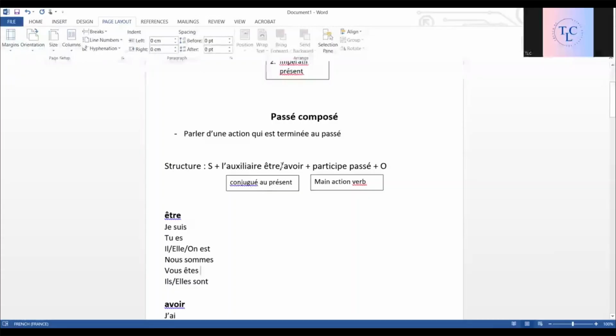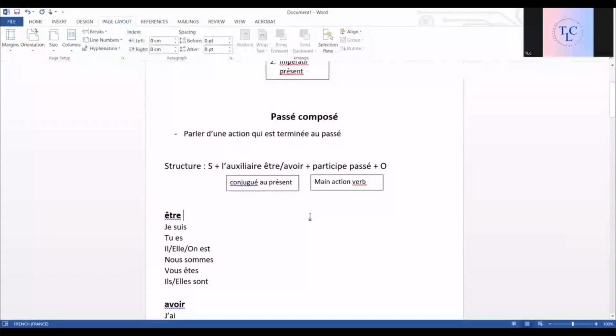But there's one question. There are two verbs, être and avoir. We have a choice here. It's not like future proche that we have to use verb aller in each and every case. Here we have to choose whether we'll use être or avoir. That depends on the verb.